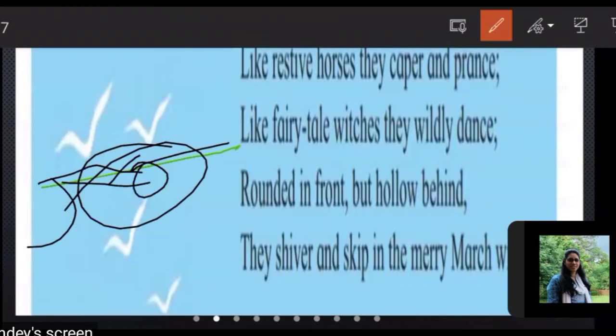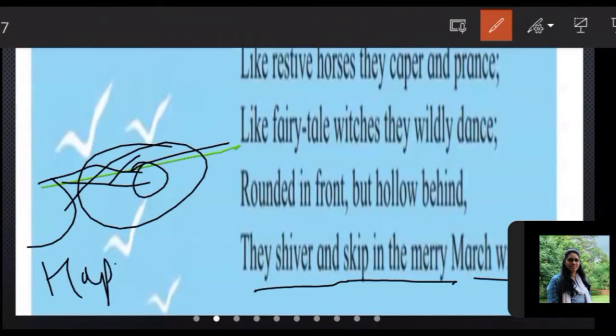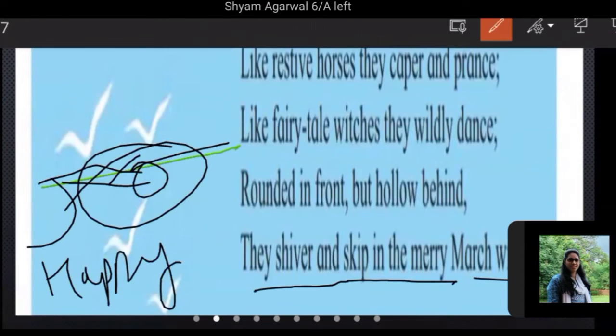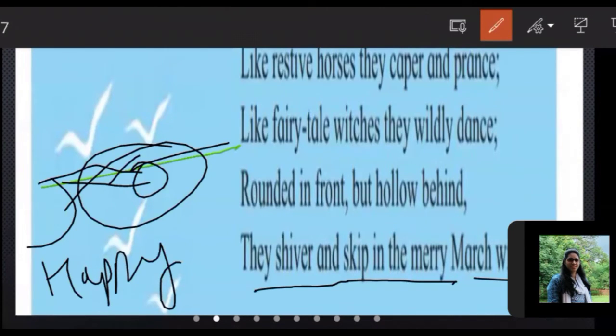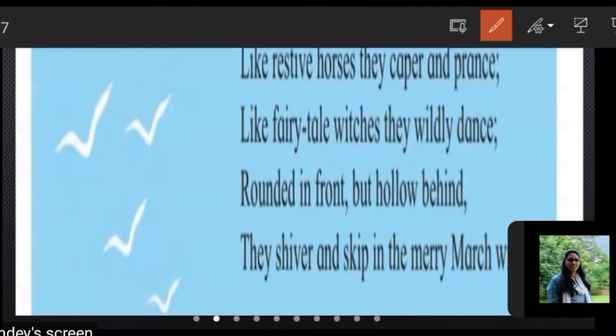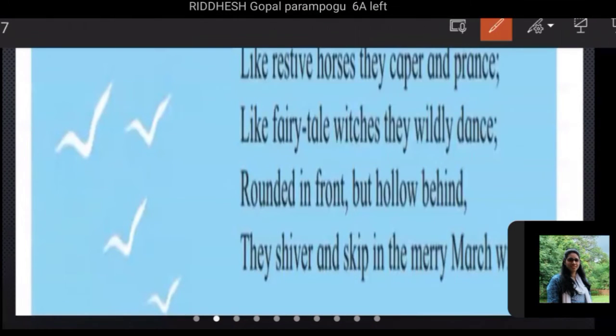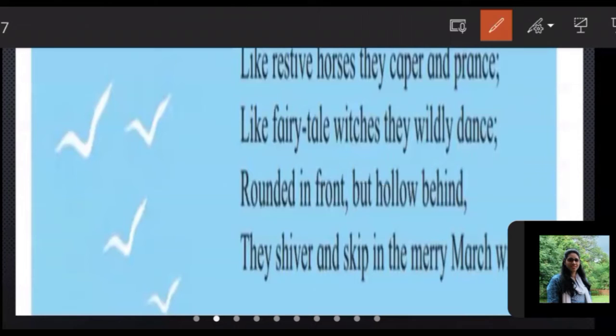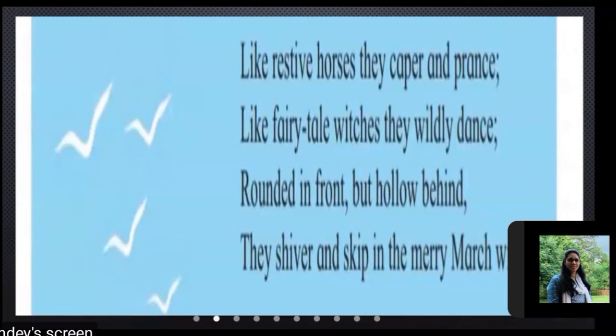So it appears that they shiver and skip in the merry March wind. It looks like they are so happy, but they are shivering and coming together on the rope line, and they want to skip. Now, how will they skip? We all know that whenever we put clothes on the rope, we put pegs on them. Yes, we put the pegs.